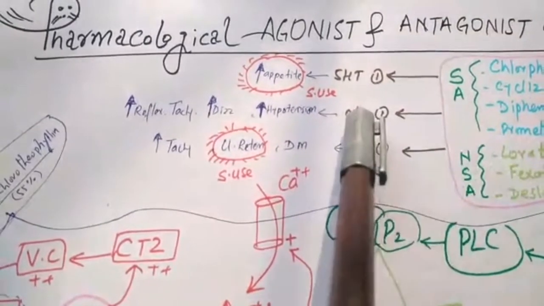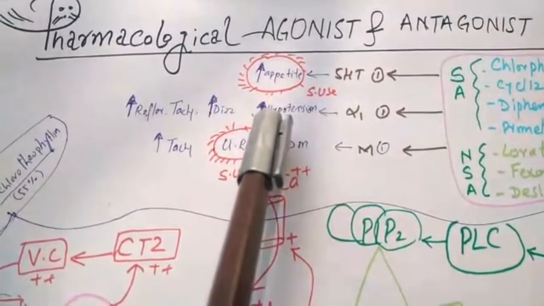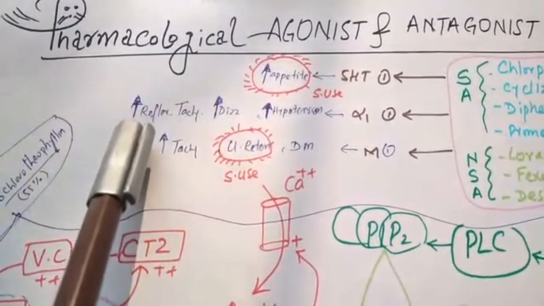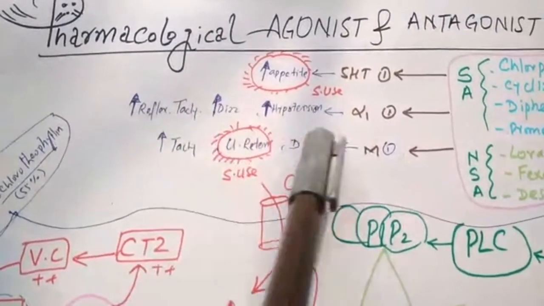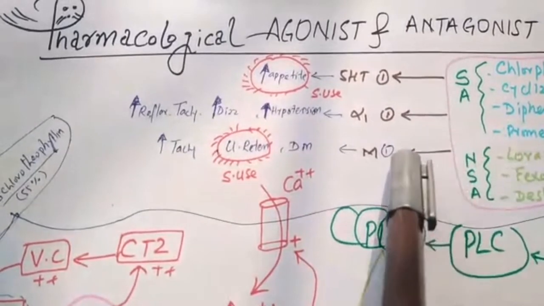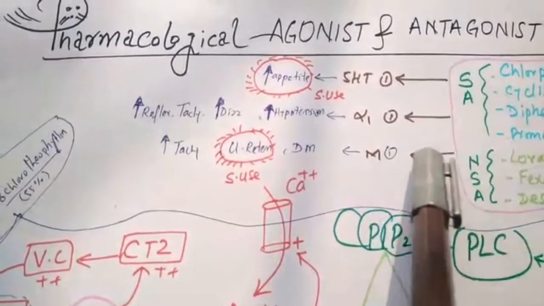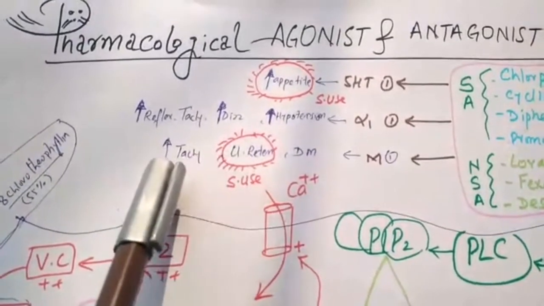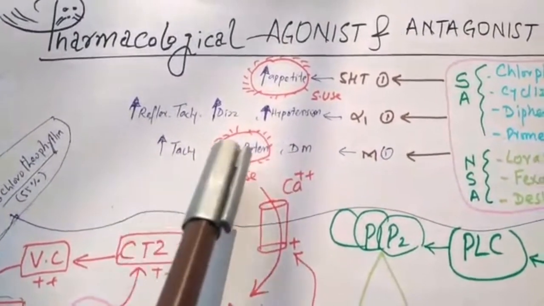Alpha 1 receptor blocker: they are also blocking the alpha 1 receptor. When they block the alpha 1 receptor partially, there is increased hypotension, increased dizziness, and reflex tachycardia. They also block the muscarinic receptor. When they block the muscarinic receptor, there is dry mouth, urinary retention, and increased sinus tachycardia.